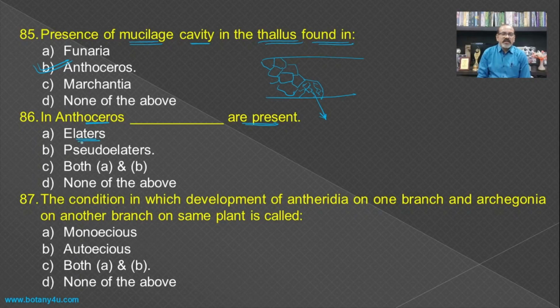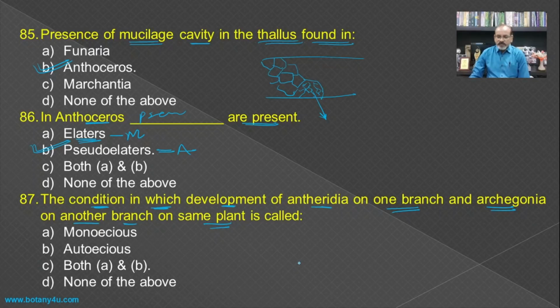Presence of the elaters is a characteristic feature of the Marchantia. Presence of pseudo-elaters is a characteristic feature of the Anthoceros, and hence here the pseudo-elater becomes the answer for this one. The condition in which development of antheridia on one branch and archegonia on another branch on the same plant.